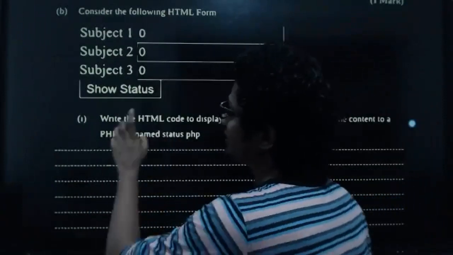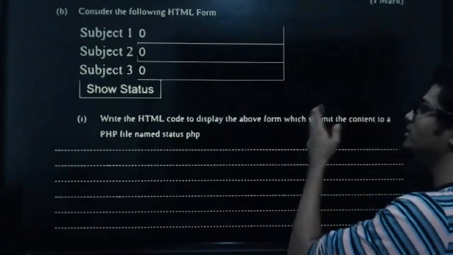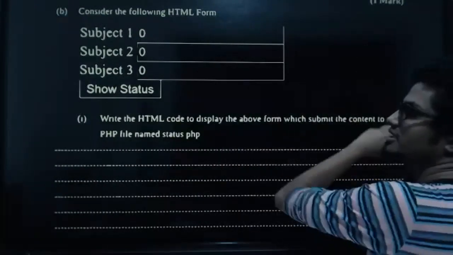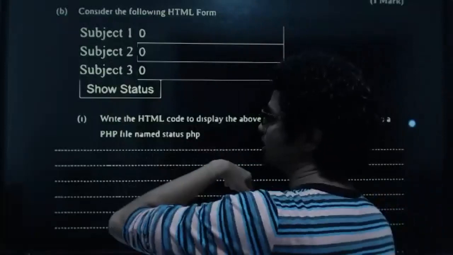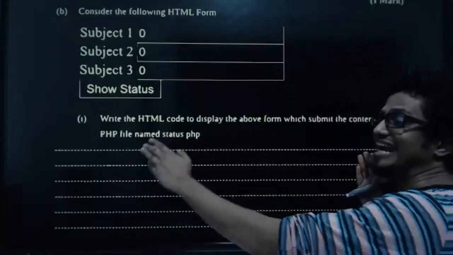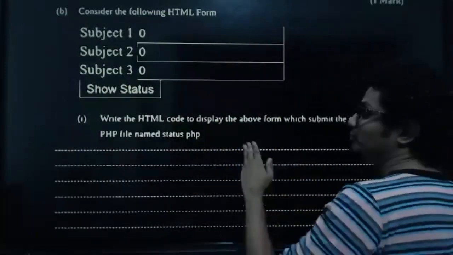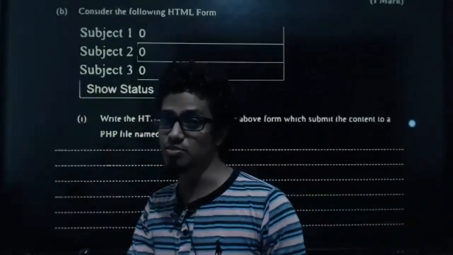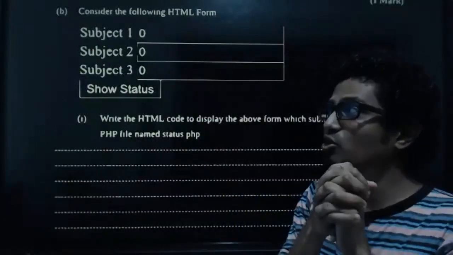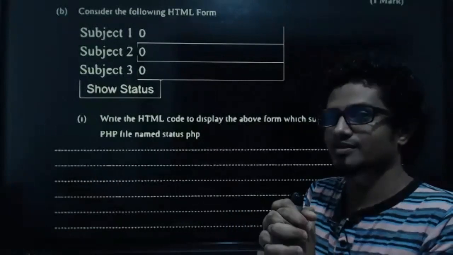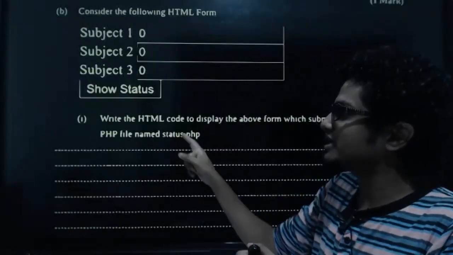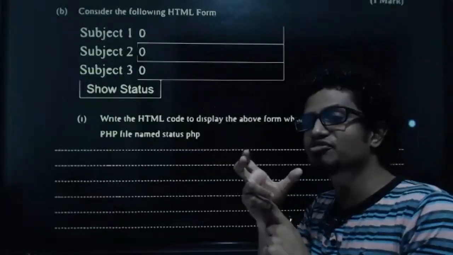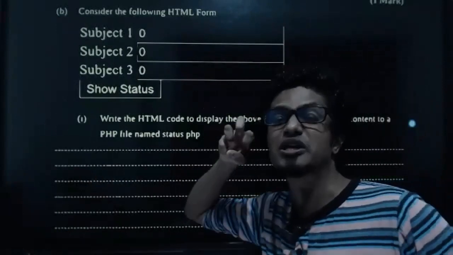And then write the HTML code to display the above form, which submits the content to a PHP file named status.php. So this should send the data to a PHP file named status.php. When you are sending the data, you can mention status.php, that particular file name, in a special attribute.